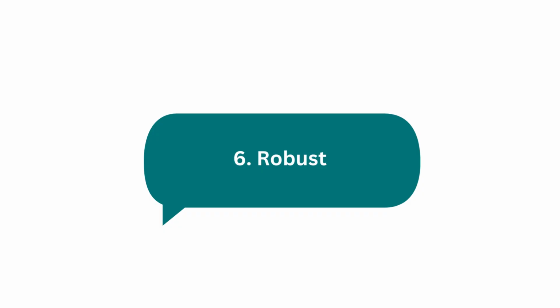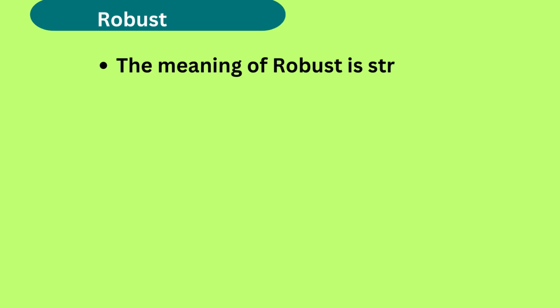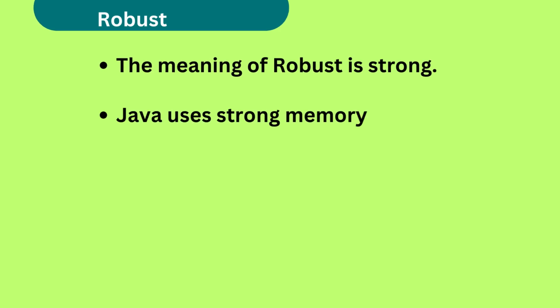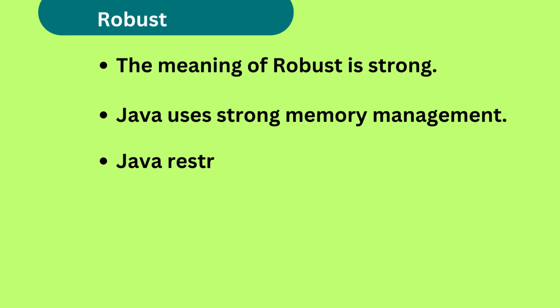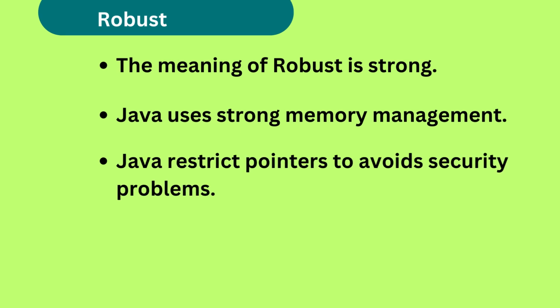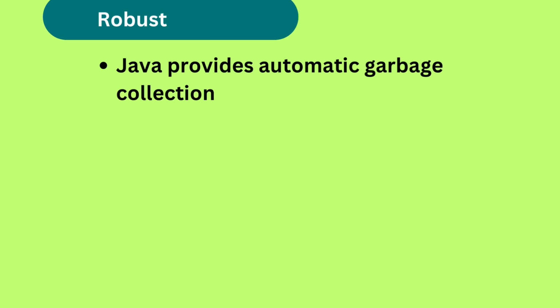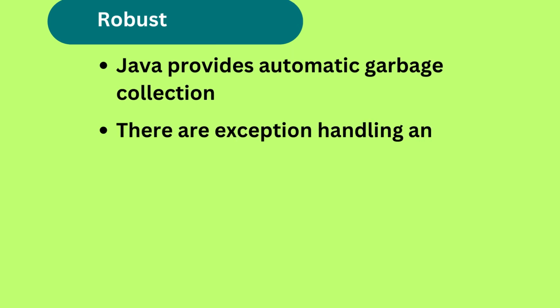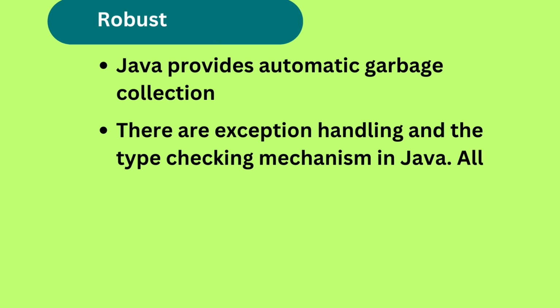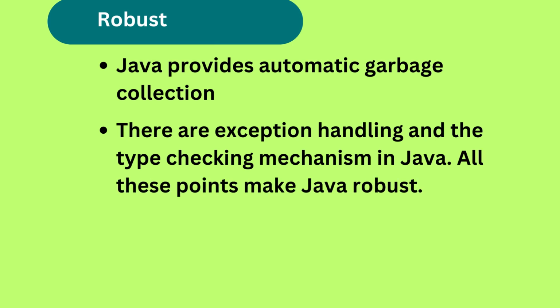The sixth feature is robust. The meaning of robust is strong. Java uses strong memory management. Java restricts pointers to avoid security problems. Java provides automatic garbage collection. There are exception handling and type checking mechanisms in Java. All these points make Java robust.